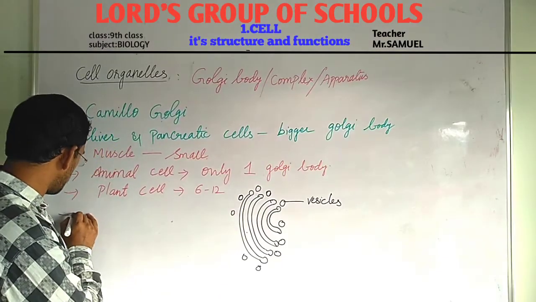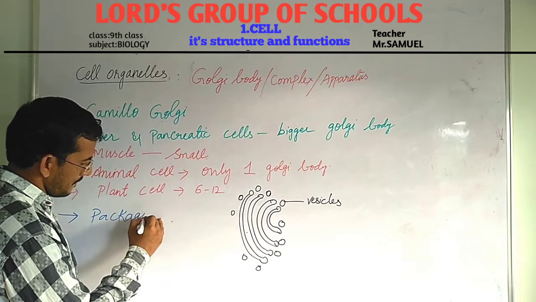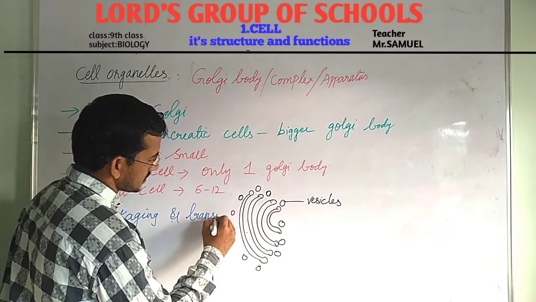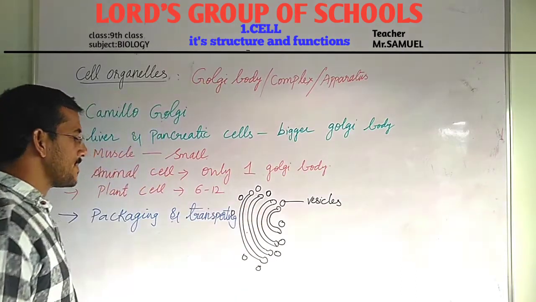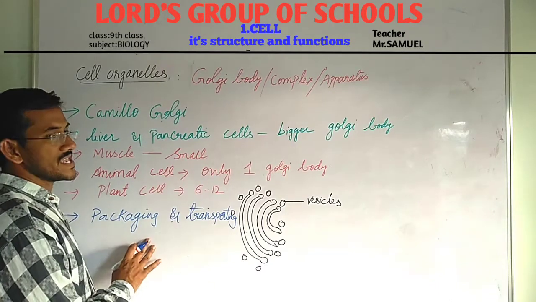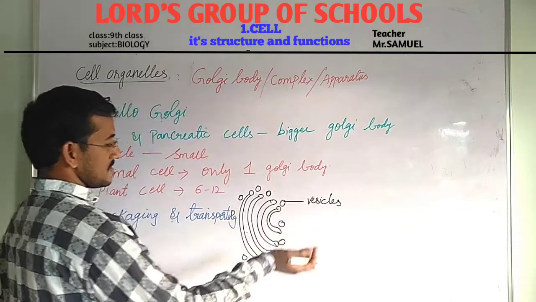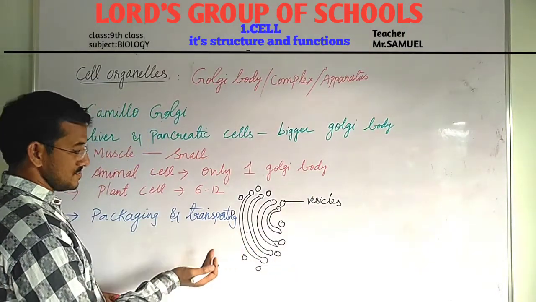Function is packaging and transporting. So they help in packing proteins and lipids and transporting to plasma membrane or else other organelles like lysosomes.